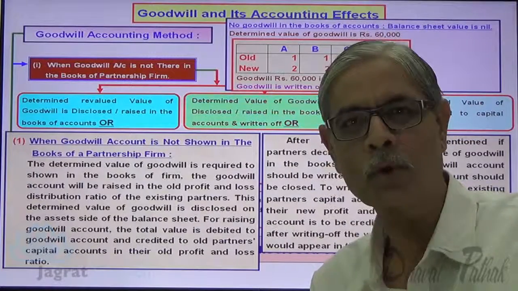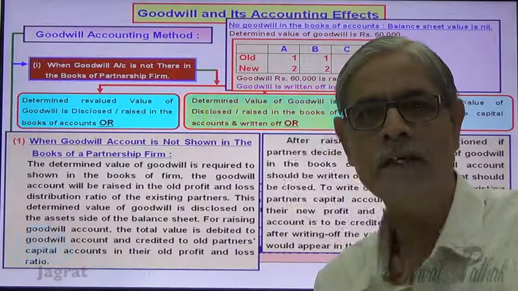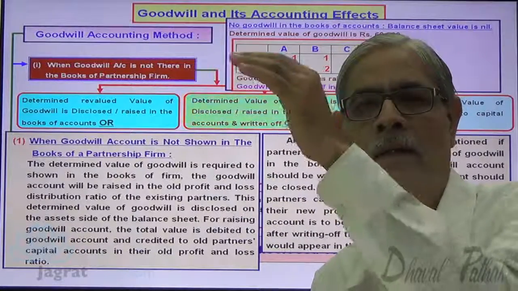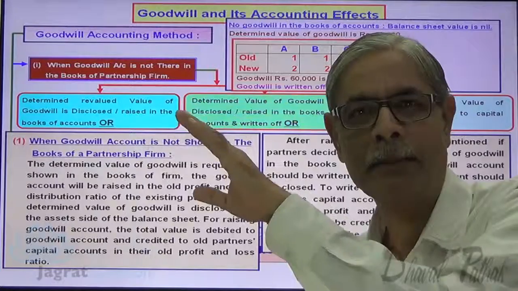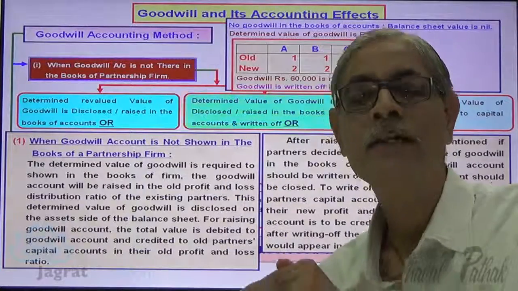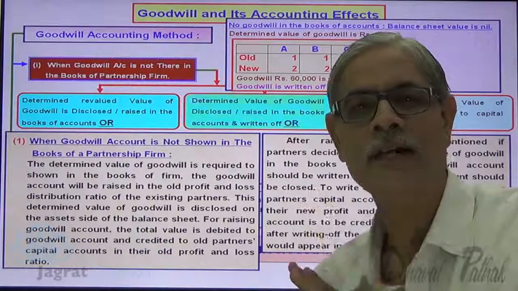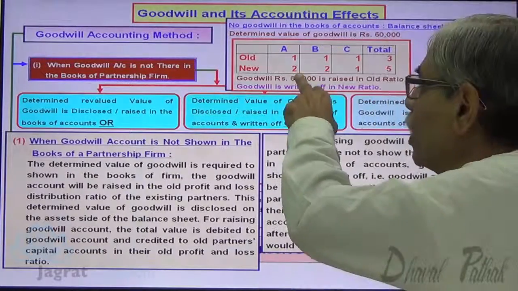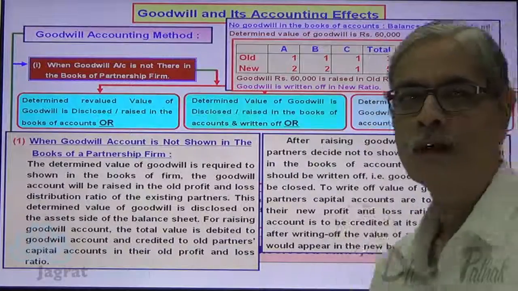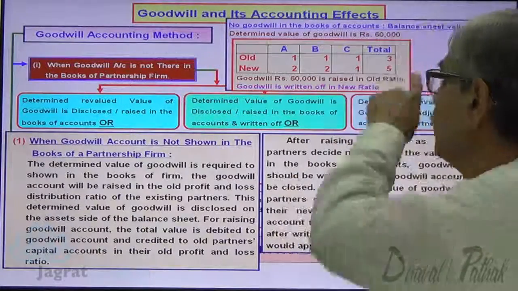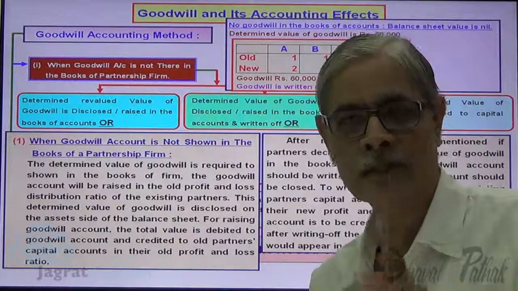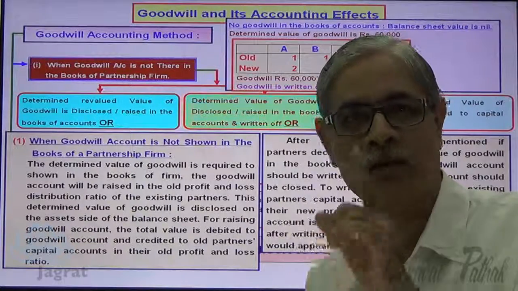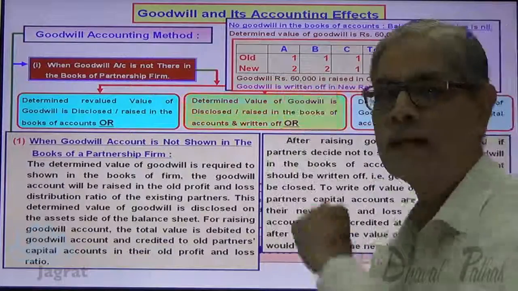When you want to write off the goodwill, the goodwill account is to be credited. Goodwill is an asset. It has a debit balance. You want to write off its value, decrease its value, so goodwill account is to be credited. Now the partners' capital accounts will be debited in the new profit sharing ratio, that is 2:2:1. So 60,000 divided by 5. 12 fives are 60, so 12,000. So 12,000 times 2 is 24,000.